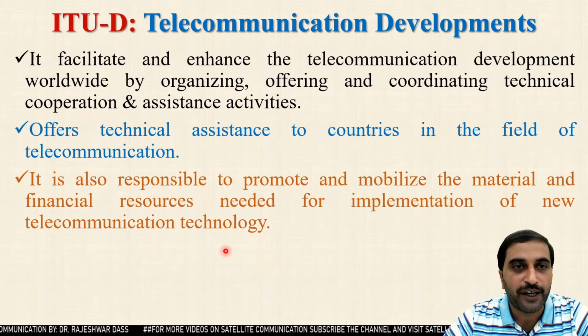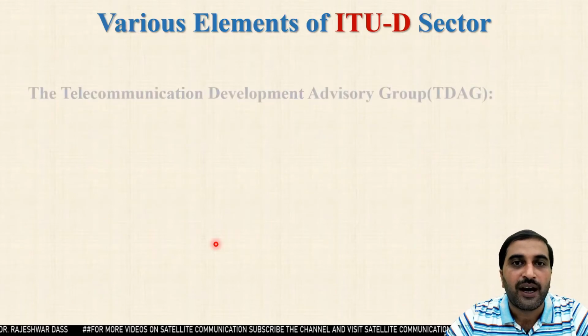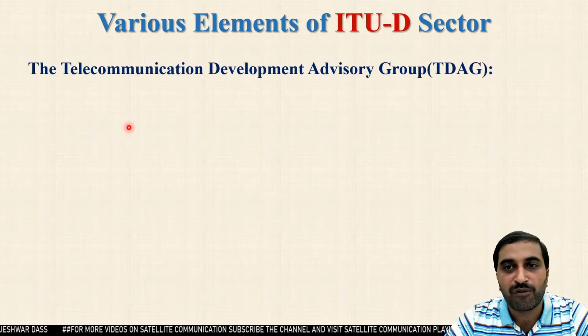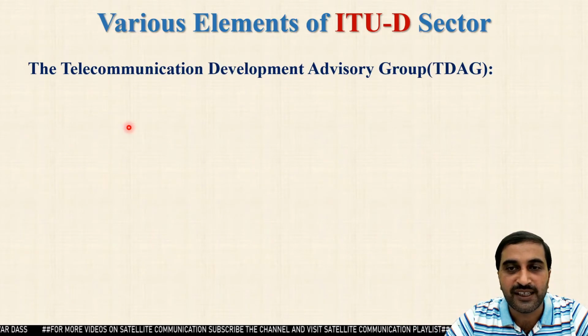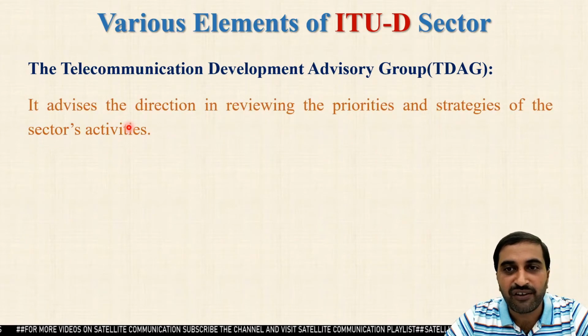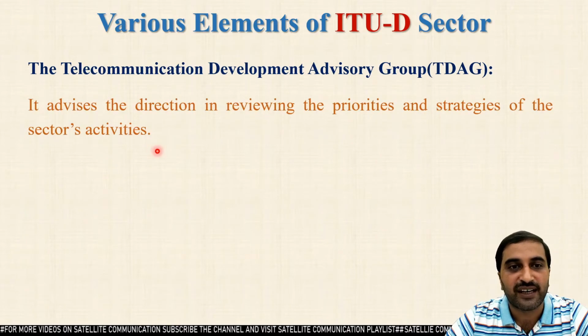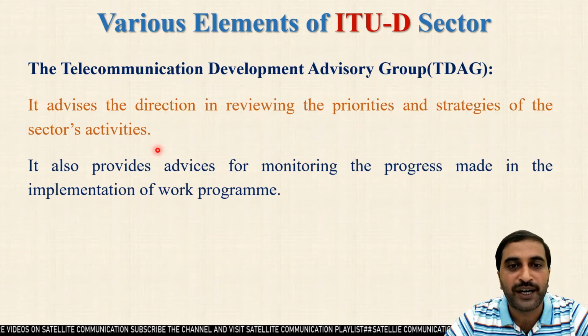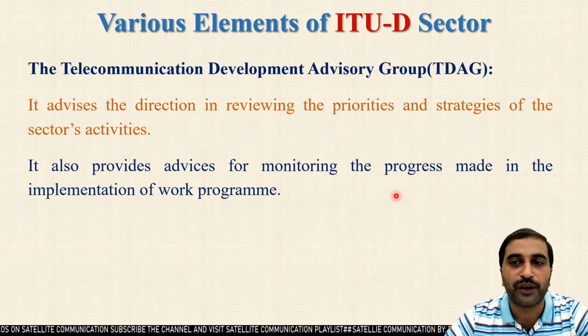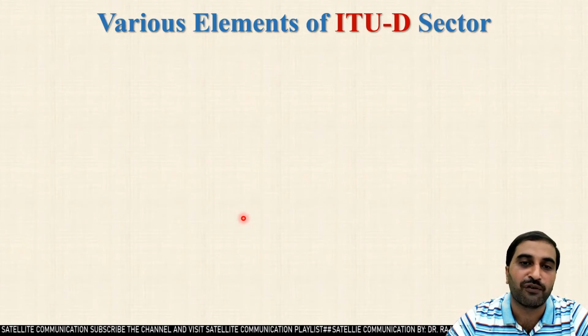Similarly, as with the ITU-R and ITU-T sectors, the ITU-D sector also has its sub-elements. These are the Telecommunication Development Advisory Group, that is TDAG. It advises on the direction and reviews the priorities and the strategies of the sector's activities. It also provides advice for monitoring the progress made in the implementation of the work program.